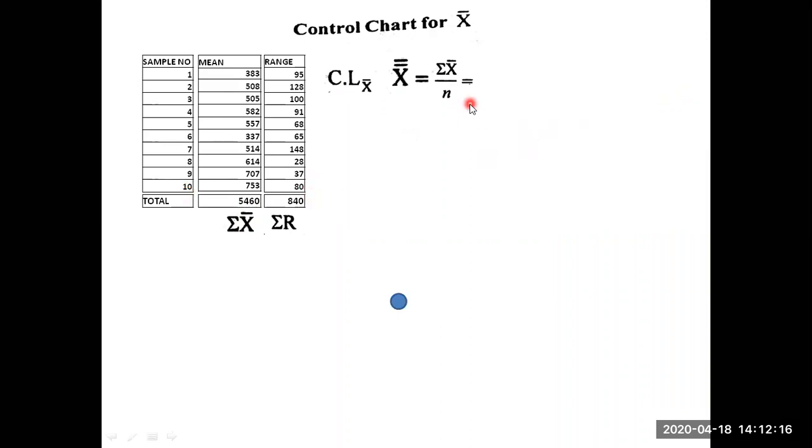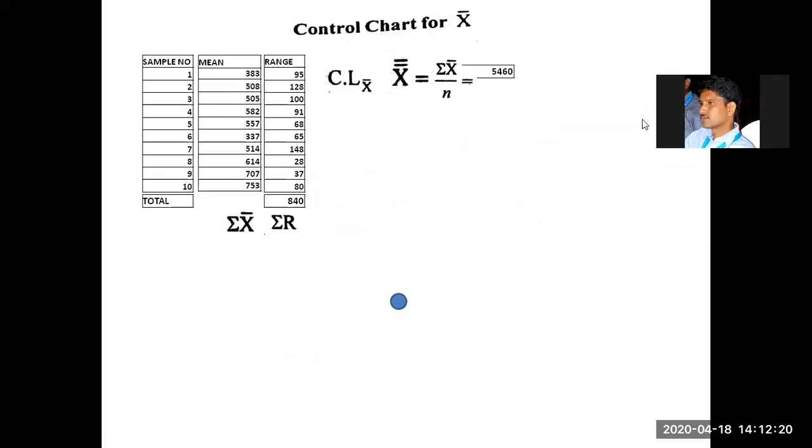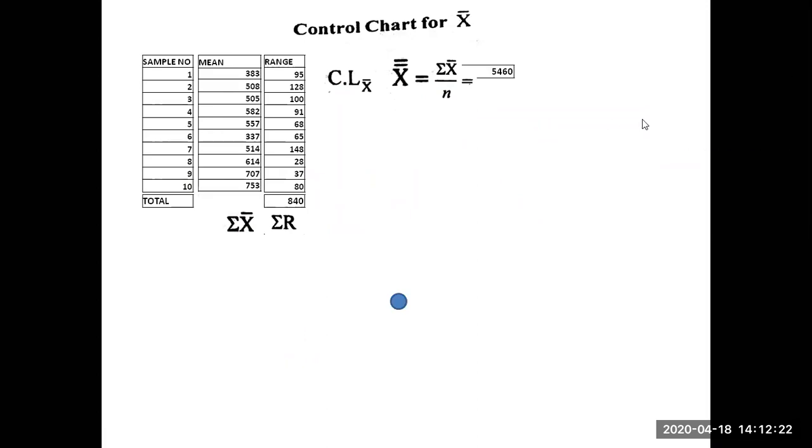So then what happens? Sigma X bar value is how much? 5460 by N value. Total 10 samples. Therefore 10. So how much you are going to get? 546. Is it clear? X double bar is equal to sigma X bar by N, number of samples 10.